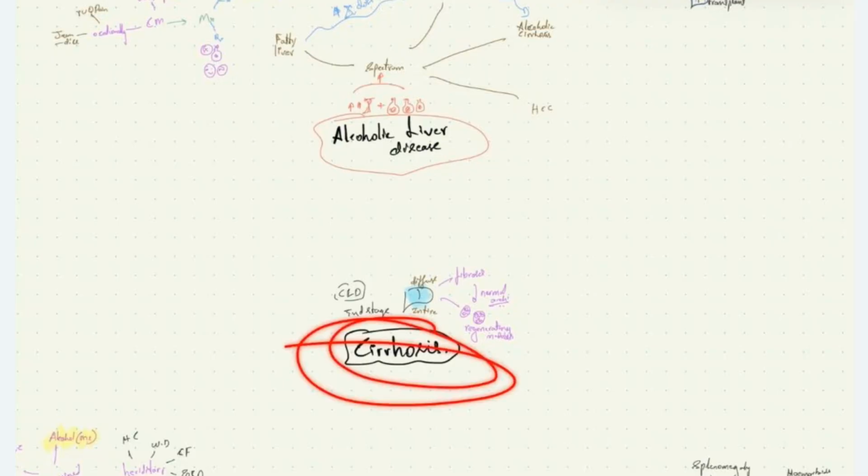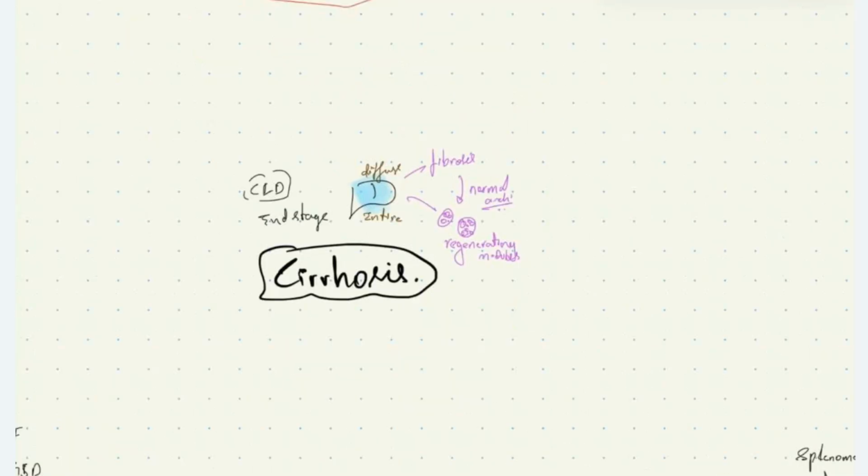Cirrhosis is the end stage of all chronic liver diseases, where there is diffuse involvement of the entire liver characterized by fibrosis, and there is impairment of normal architecture of the liver leading to the formation of regenerating fibrotic nodules.